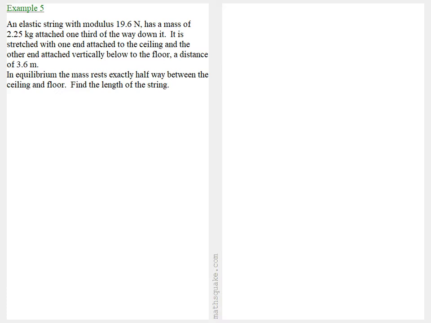Example 5. An elastic string with modulus of elasticity 19.6 newtons has a mass of 2.25 kilograms attached 1/3 of the way down it. It is stretched with one end attached to the ceiling and the other end attached vertically below to the floor, a distance of 3.6 meters. In equilibrium, the mass rests exactly halfway between the ceiling and the floor. Find the length of the string.